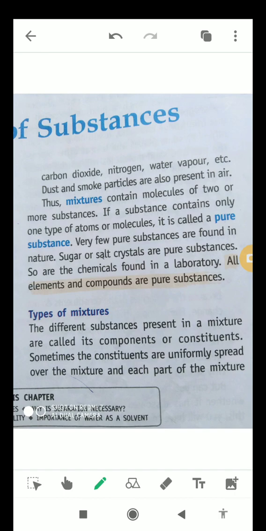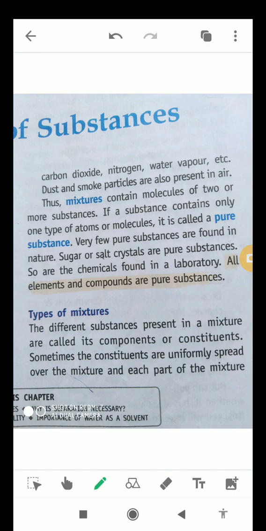So finally, we can say that mixtures contain molecules or substances or elements of two or more substances, and if any substance contains only one type of atom or molecule, then it is called a pure substance. Okay, when there is no other substance besides that particular substance available, then we can call it a pure substance. Okay students, it is absolutely pure, there is no mixture at all.